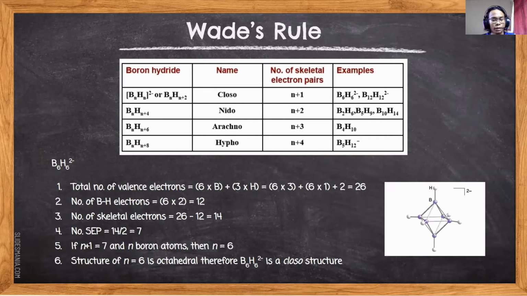Then we find the skeleton electrons, by subtracting 12 from 26, and we get 14. To find the skeleton electron pairs, we divide 14 by 2 and we get 7. From here, we know that the number of vertices for this structure is 6. So the 7 here will be n plus 1. So n plus 1 belongs to a closo structure.